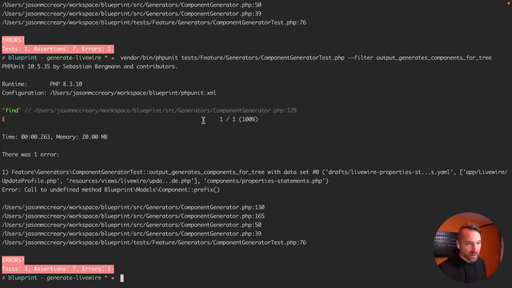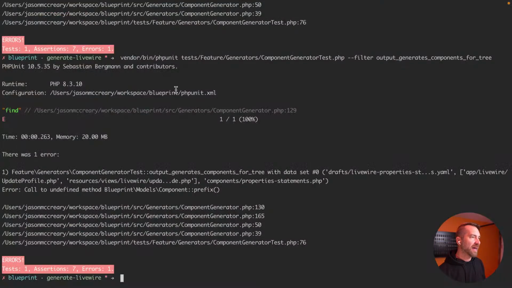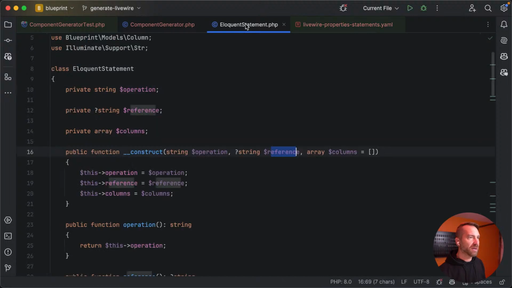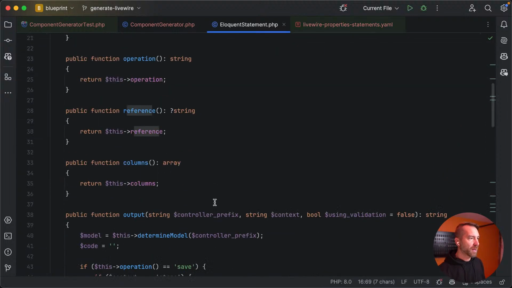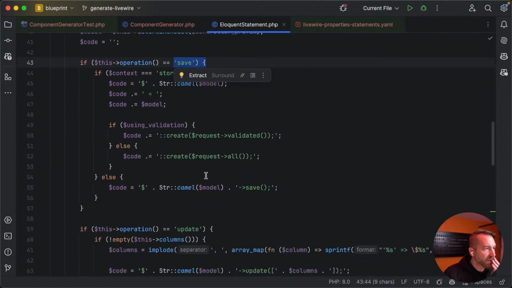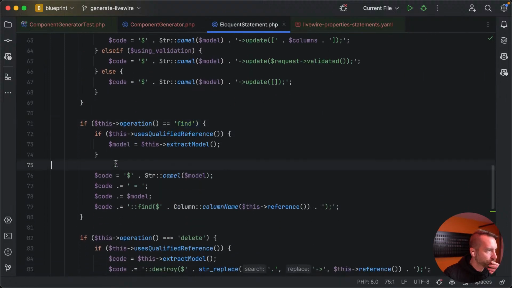Okay, find. Find was an awkward one too, you know? Like, what are you finding? You already found the user. What is this? What code does this actually generate? Find user. Let's see what the output does. Oh, a lot of things are eloquent statements. Okay, you got save, update. So find.